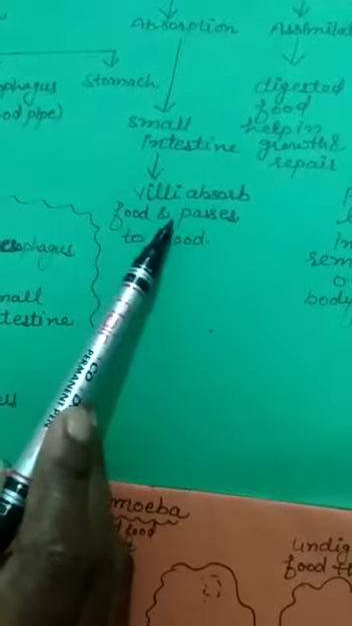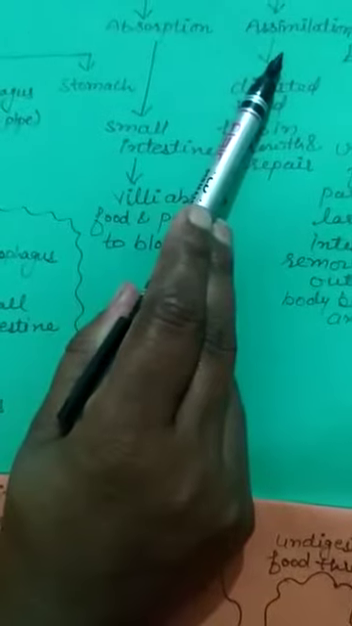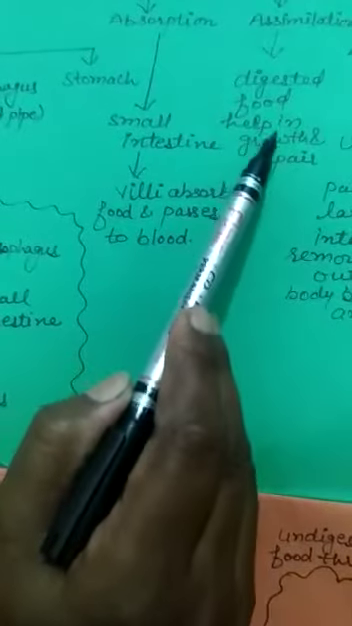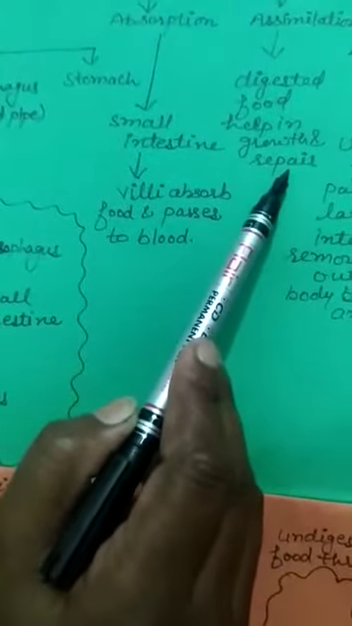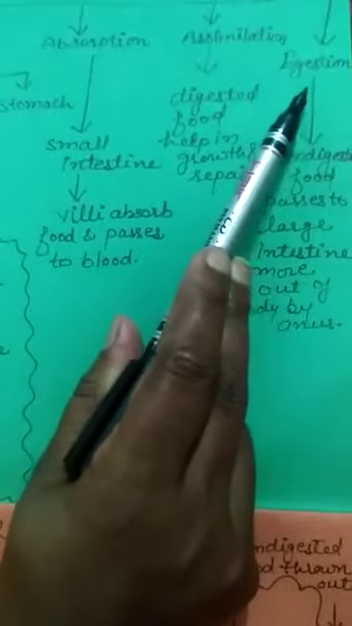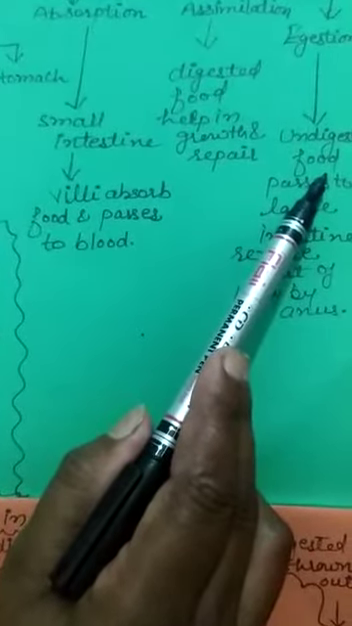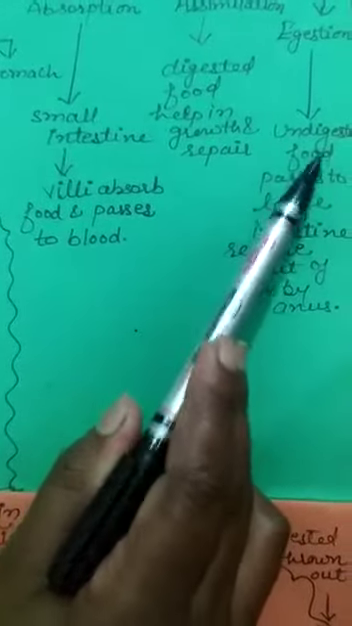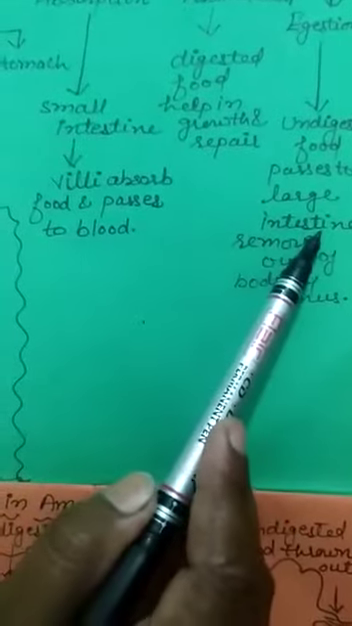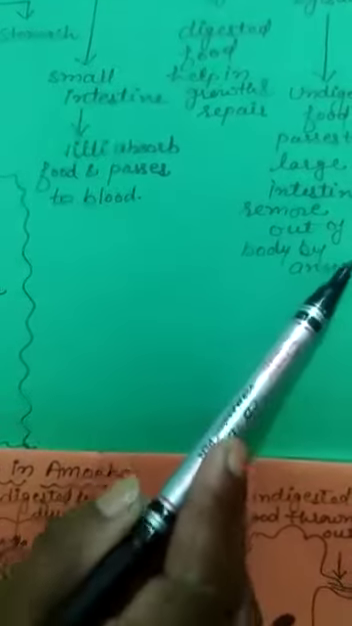It has villi that absorb food and pass it into the blood. And the next is assimilation. In assimilation, digested food helps in growth and repair of our body. And the last step is egestion. In egestion, the undigested food that is not necessary for our body passes to the large intestine and is removed out of the body with the help of the anus.